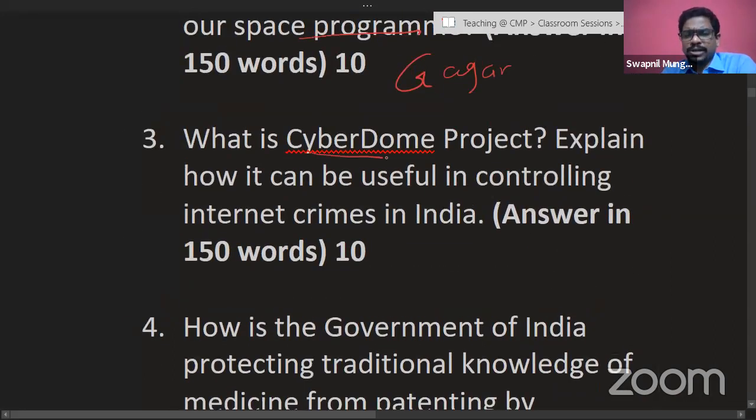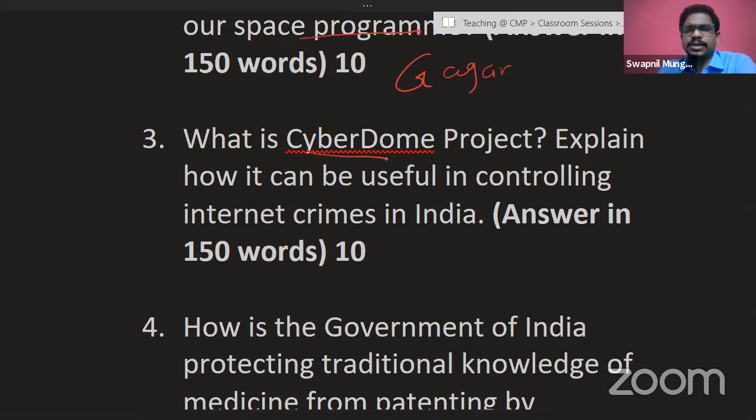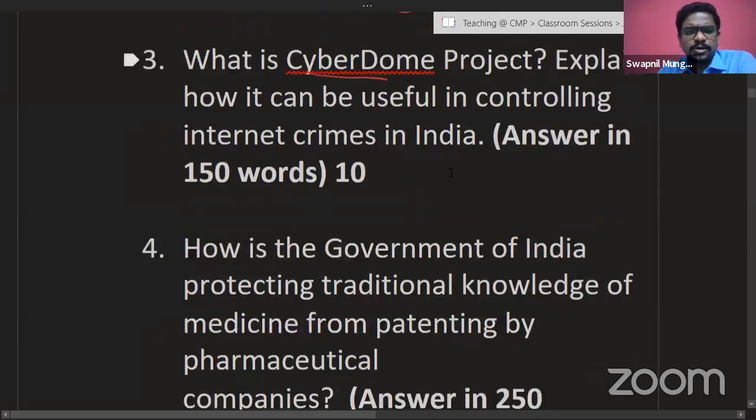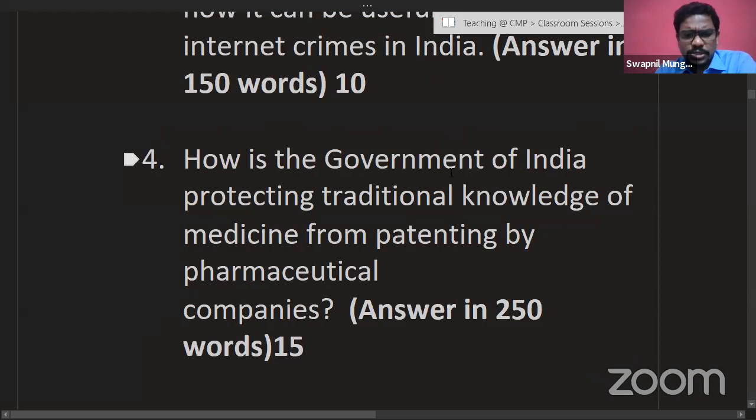What is the Cyber Dome project? Now, a few people consider this question from the point of view of the cyber security syllabus in GS3, but I consider it part of science, because cyber security is again related to science and technology. So, Cyber Dome project, a very important project. Just go and Google it. Many students had already read about it last year, so they were aware of it. Very useful, and again a very easy question.